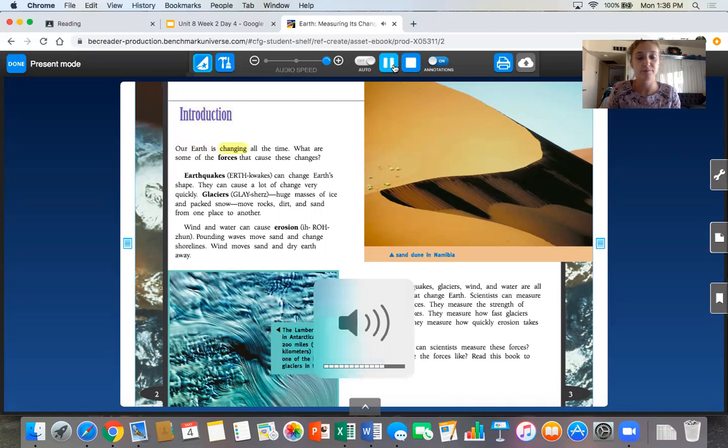Our Earth is changing all the time. What are some of the forces that cause these changes?